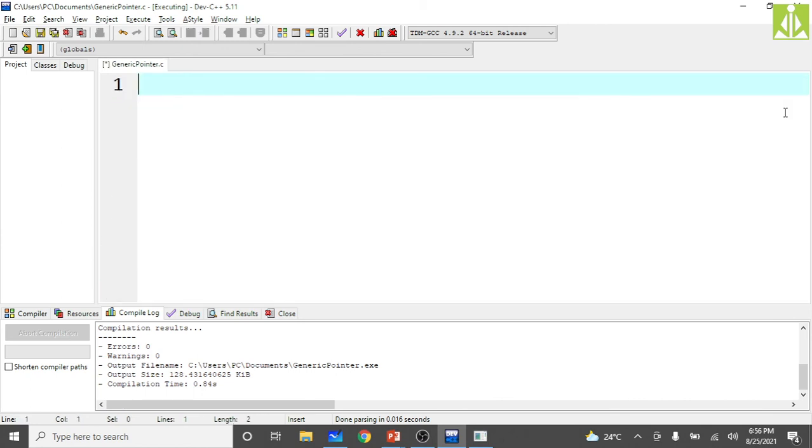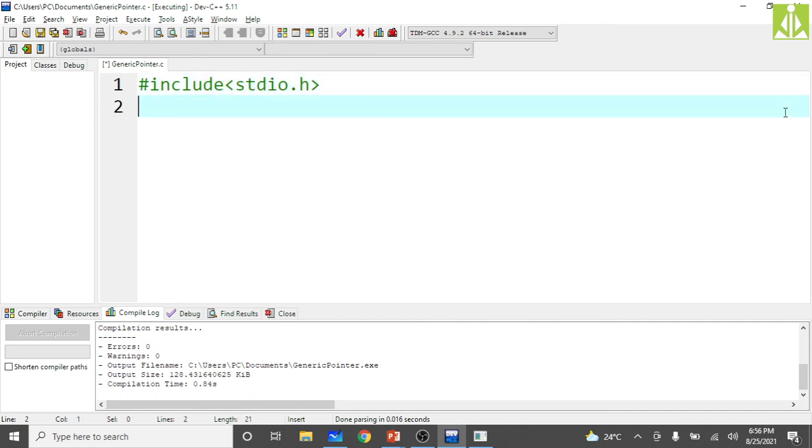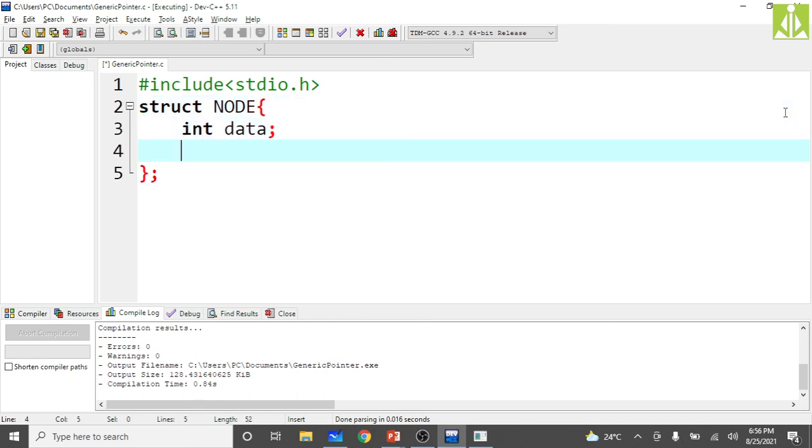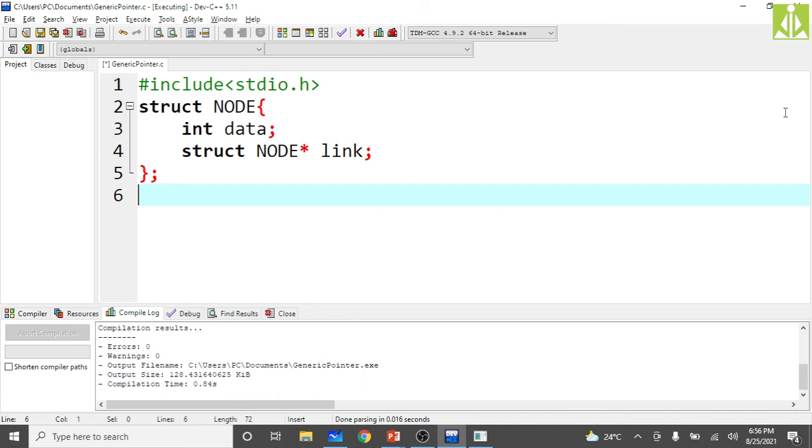So here first include your header file, then create the structure, struct node, all capitals. It is the tagged structure we are using here. Then int data, and take the second portion as the pointer to that same node. It is a self-referential structure, because it is capable of referring to the same structure. That's why the name self-referential structure.